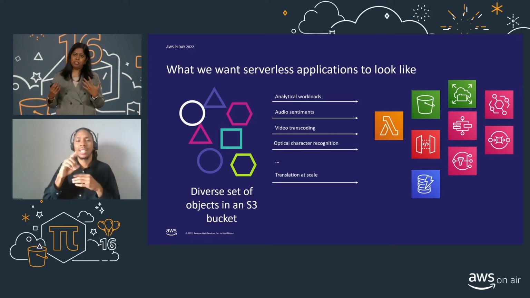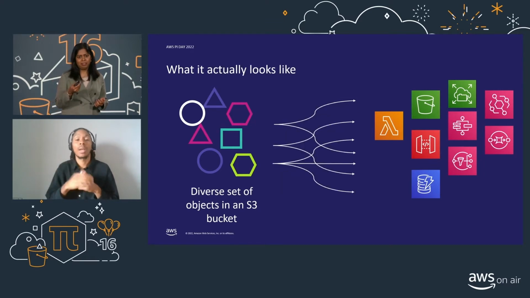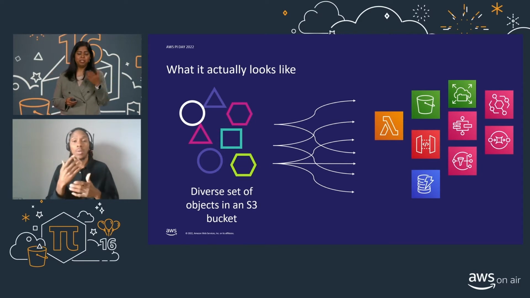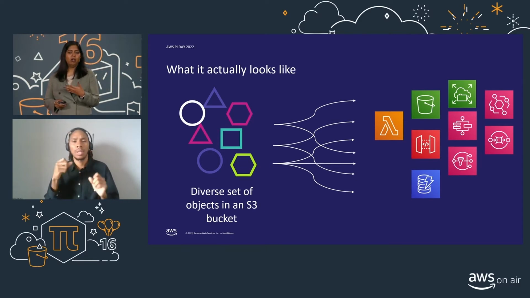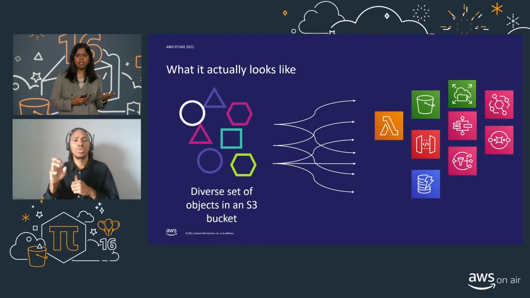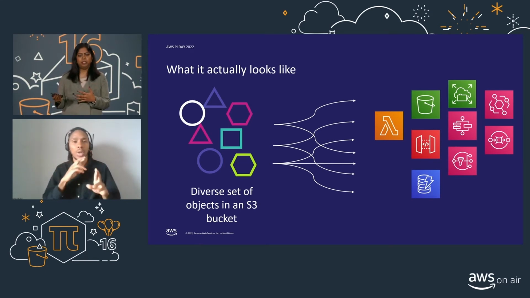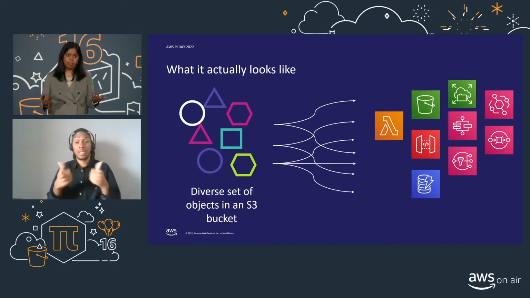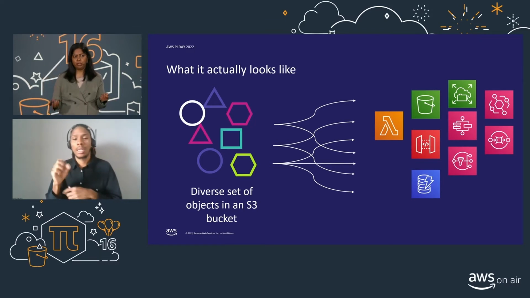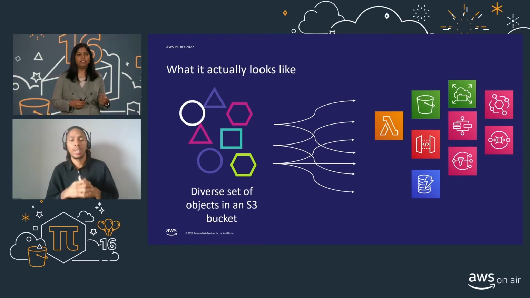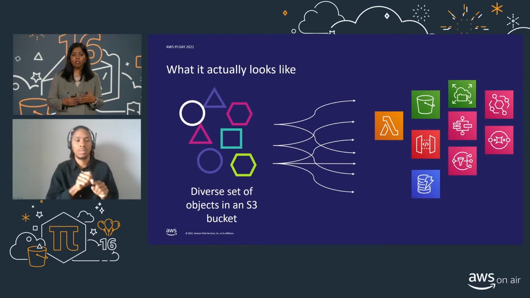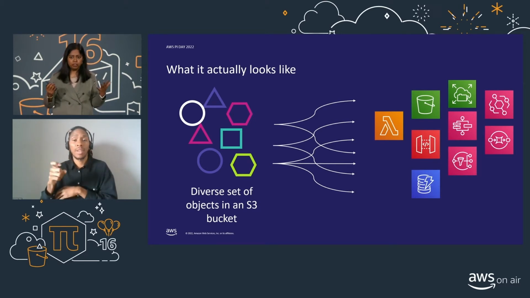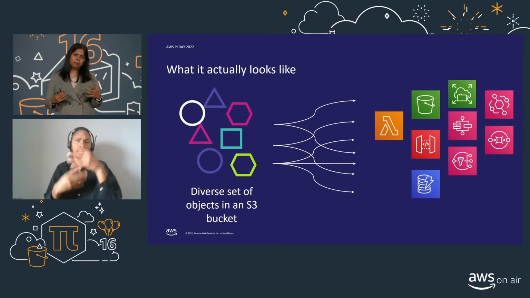But more often than not, it ends up looking like this. They often look like this because we want a single object to trigger multiple applications downstream. Also, we could have multiple objects that need to react to a single application. And it can get pretty challenging with these workflows because S3 event notifications can be mapped one to one. A single source can send to a single destination, and you also can't send from overlapping prefixes. It's very common to have hundreds of prefixes, and these workflows can get a bit challenging.